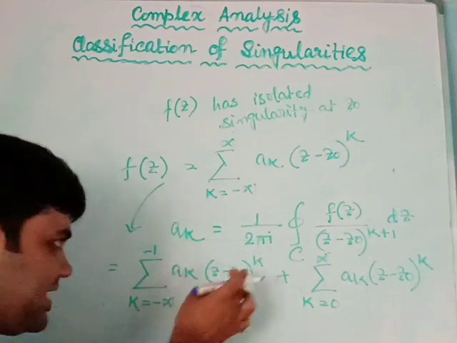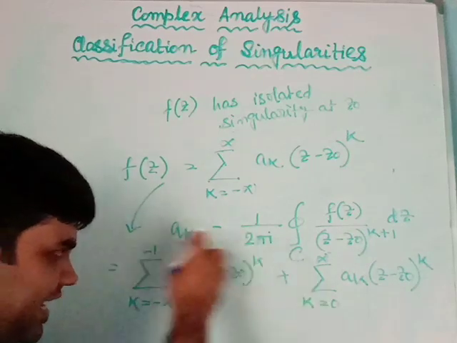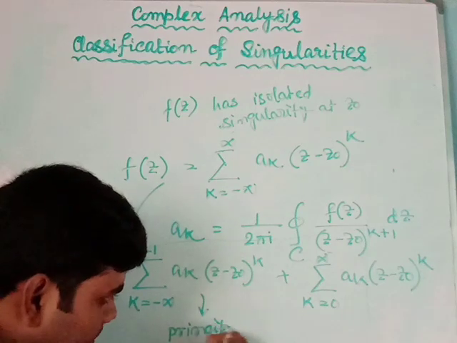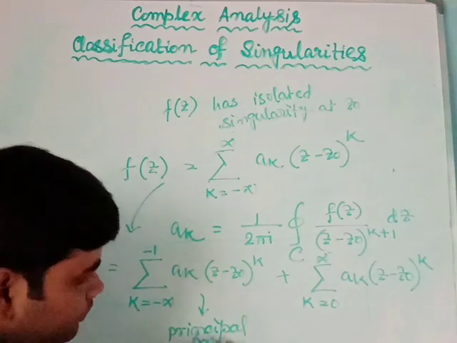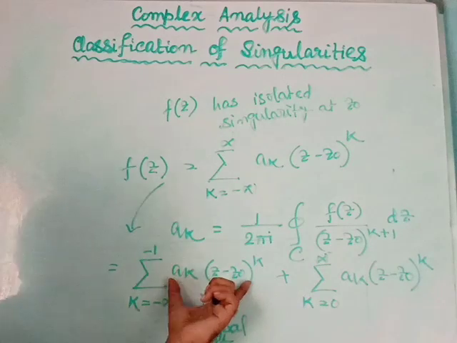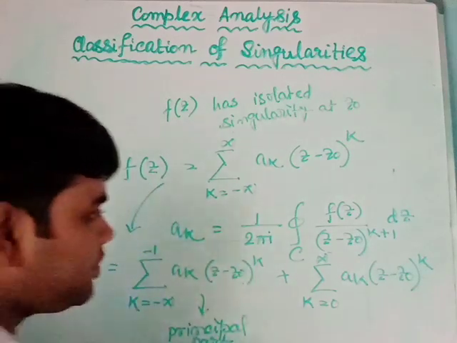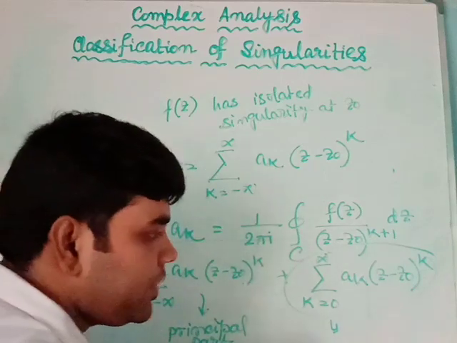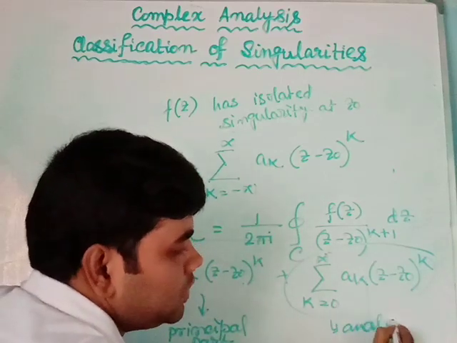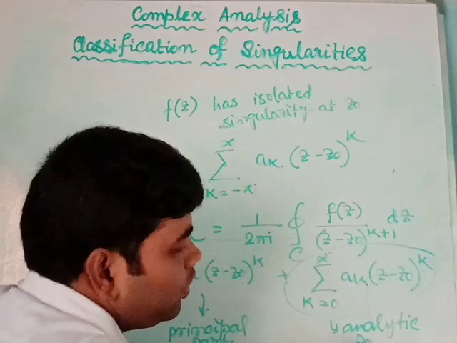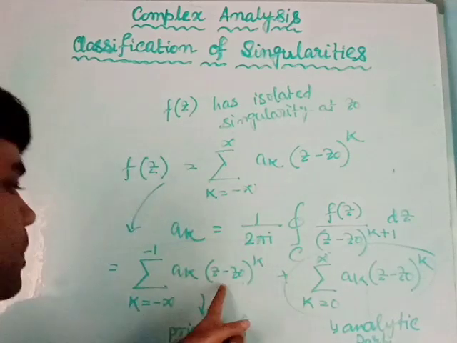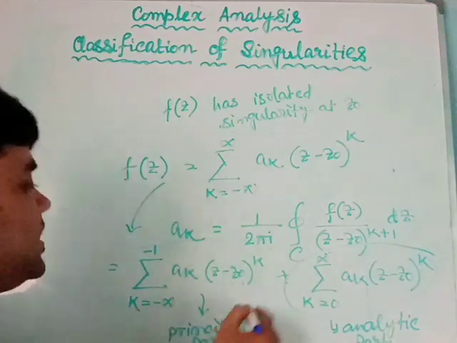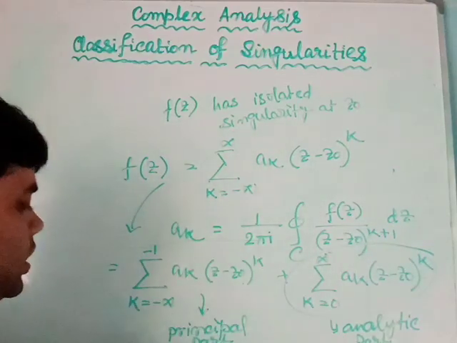Now the negative power part is called the principal part of the function f(z), and this is called the regular part or holomorphic part or analytic part.